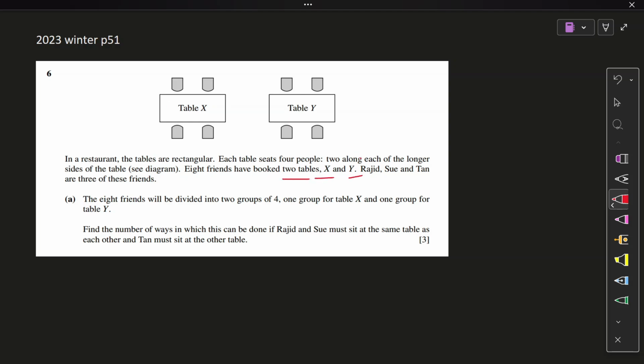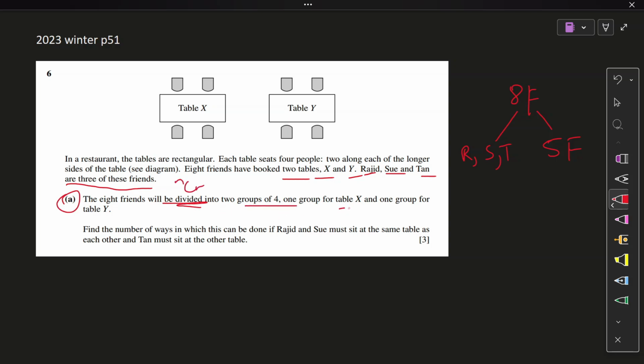Rajat, Sue and Tan are 3 of these friends. So 8 friends in total, out of them, we have Rajat, we have Sue, and we have Tan, right? And the remaining, how many? No, no. 8 minus 3 is 5. Remaining are 5 friends. These are normal people. Now, the 8 friends will be divided. I just need to select them into 2 groups of 4.